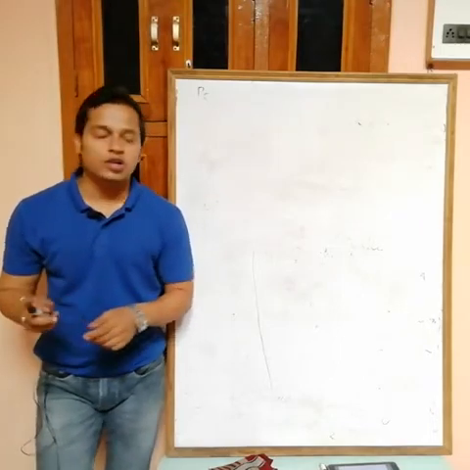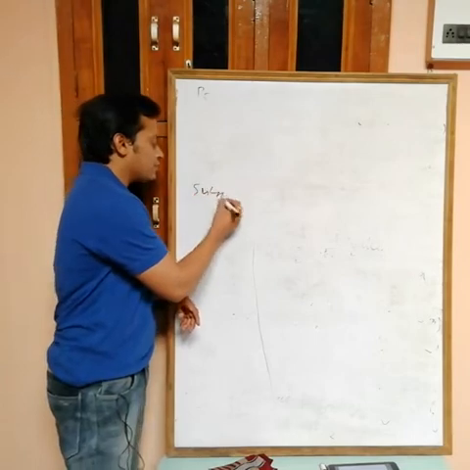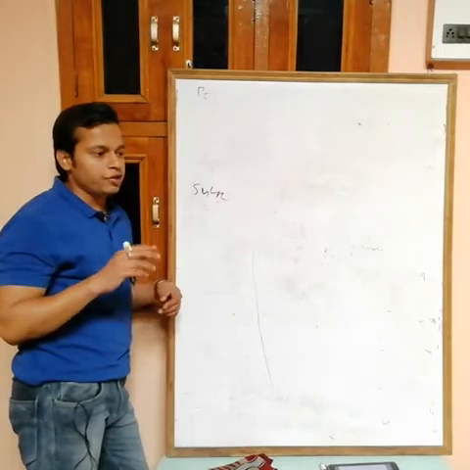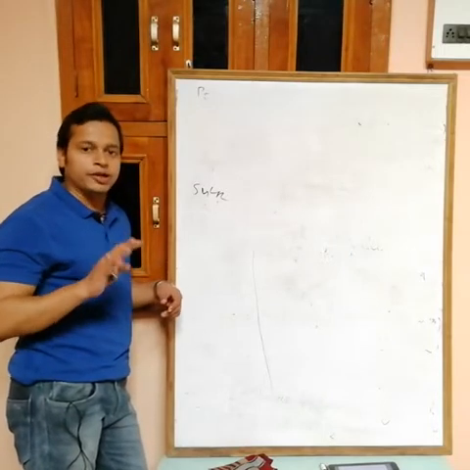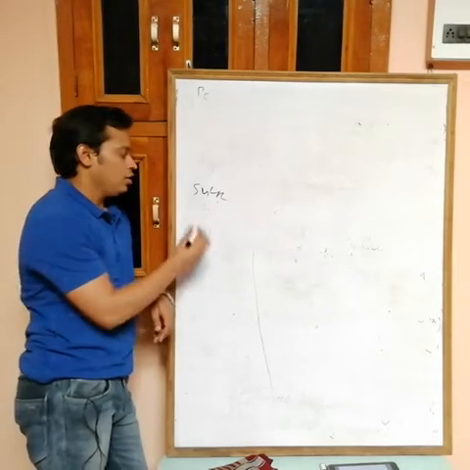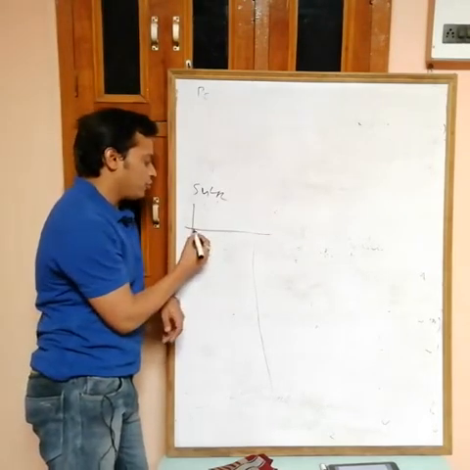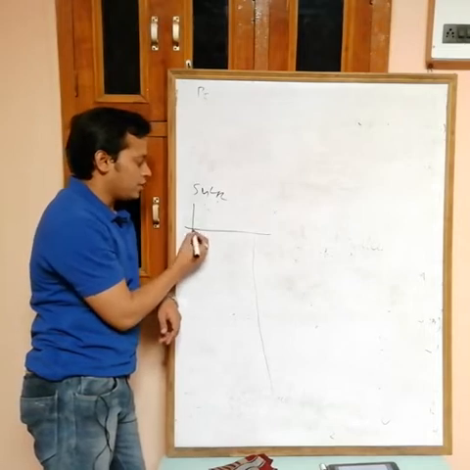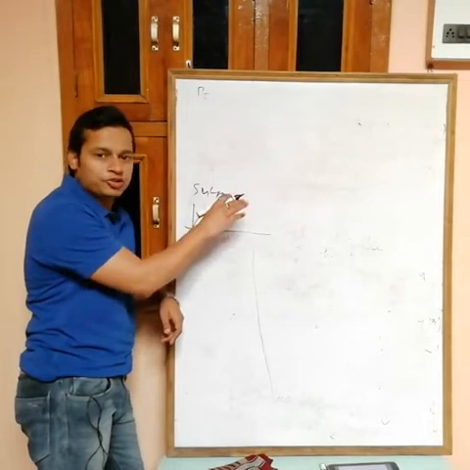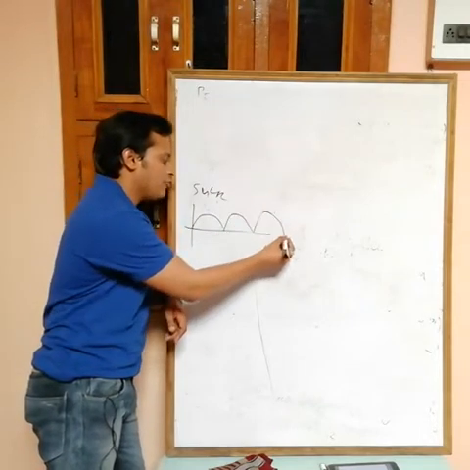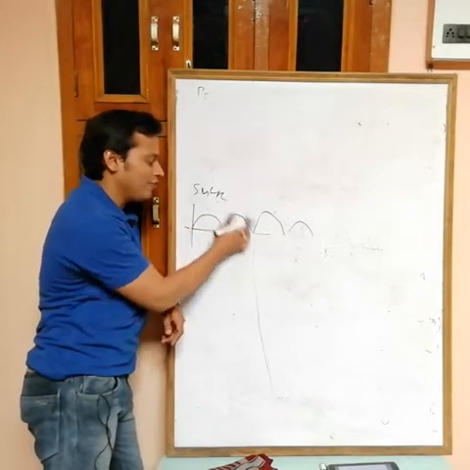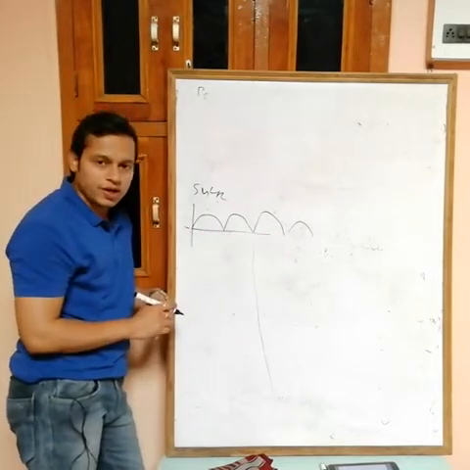Now, can you find the fundamental period of sin square x? That is pi. The period of sin square x is pi, and if a question says to find the period, it means the fundamental period. How? If you draw the graph of sin x and then sin square x, you will get negative values of sin x, but because of the square, negative becomes positive, so the graph looks like this: 0 to pi, pi to 2 pi, 2 pi to 3 pi. After a pi interval we are getting a repeating value, so the period of sin square x is pi.